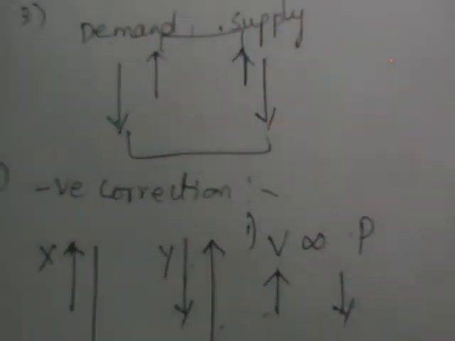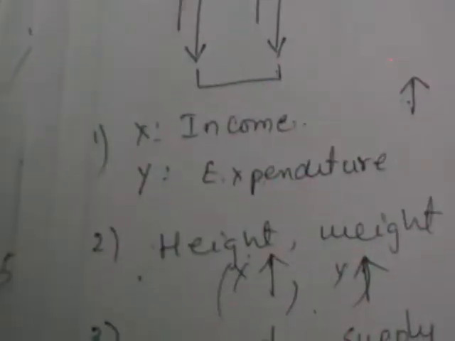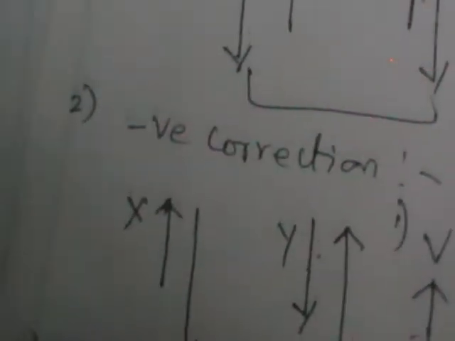How they are related can be explained by the types of correlation we have discussed, like positive correlation, negative correlation, and some other small definitions, such as uncorrelated.